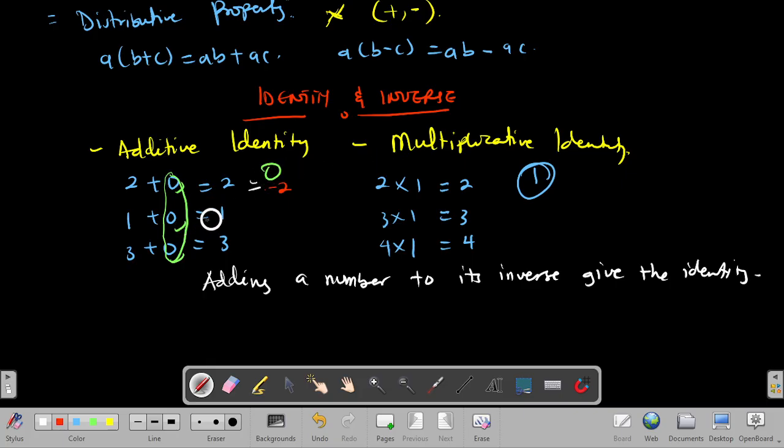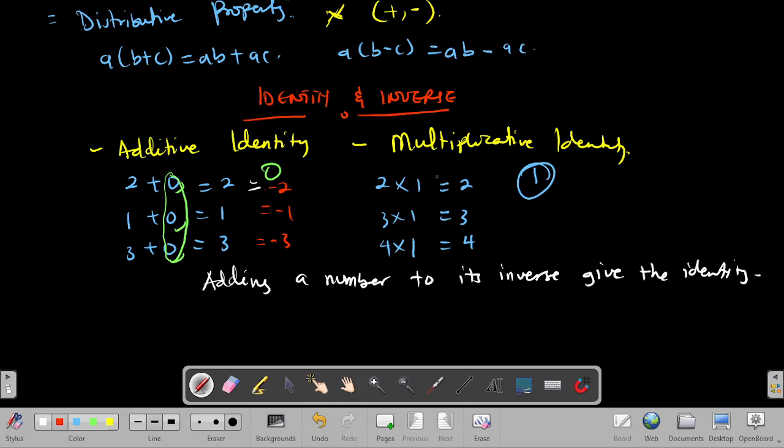So 1 plus 0 equals 1. The additive inverse of 1 is negative 1. The additive inverse of 3 is negative 3 because when I add negative 3 to 3, I'm going to get 0, right?